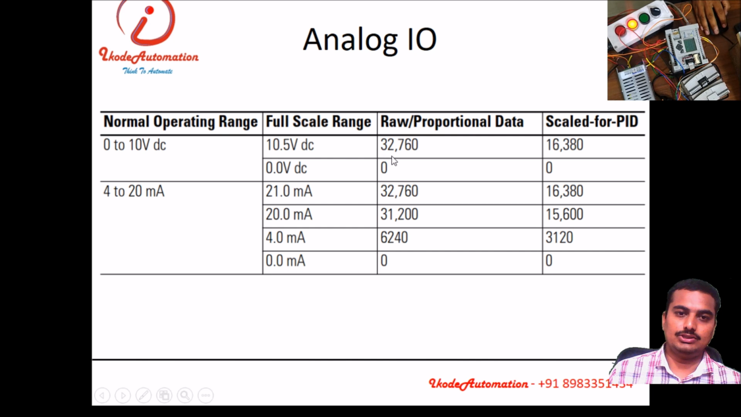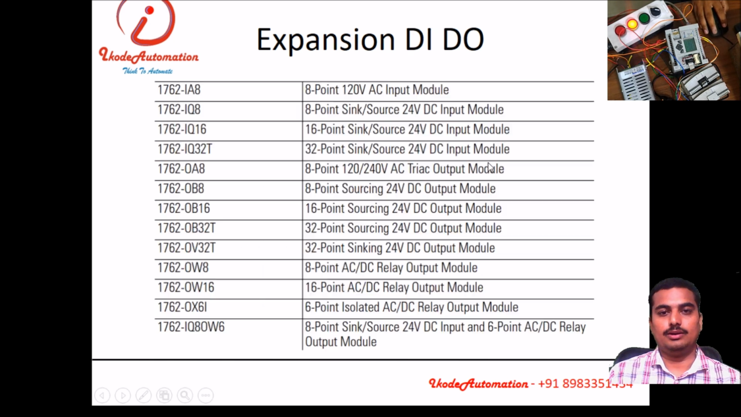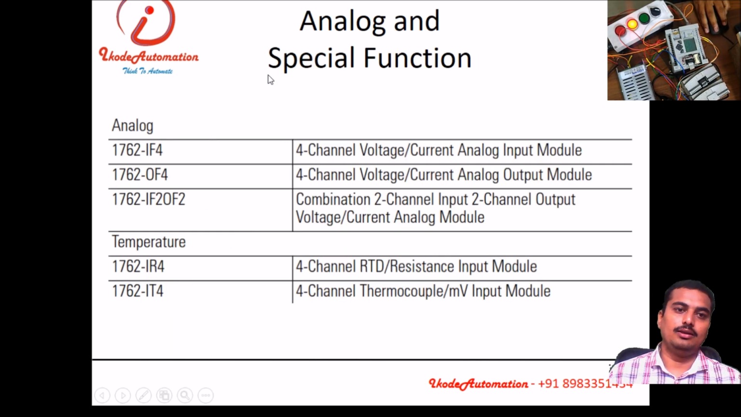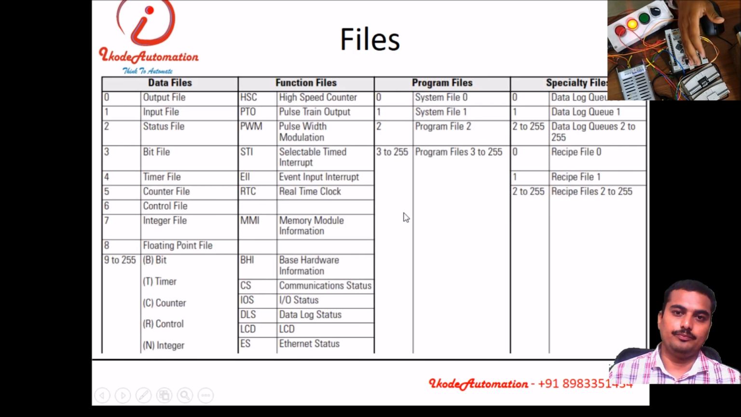Specification of analog input is mentioned over here, that is how much resolution can be done with this PLC. It supports 1024 resolution. Okay, and this expansion IO can be expanded. These are the expansion cards available with this PLC. Analog cards are also available, temperature cards are also available. I already said it supports 0 to 1023, means 1024 resolution for the analog input. Then files, I already said what the files are: the output file, input file, status file, bit, timer, counter, etc.